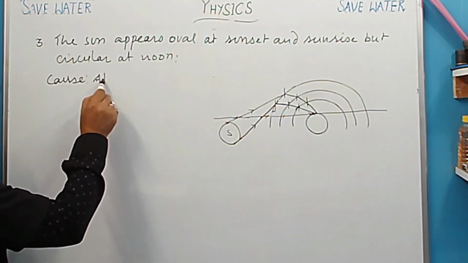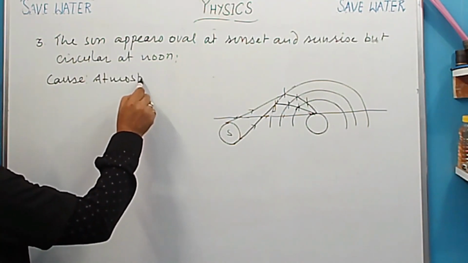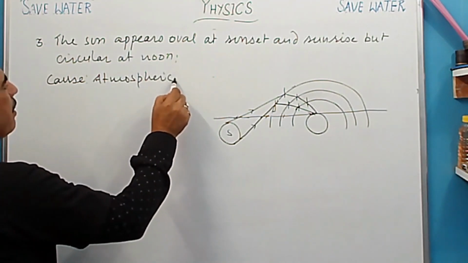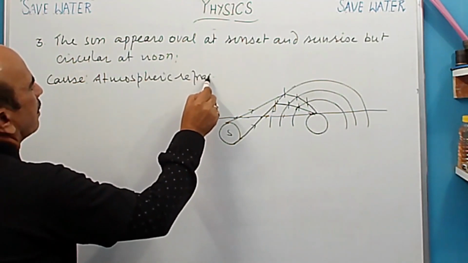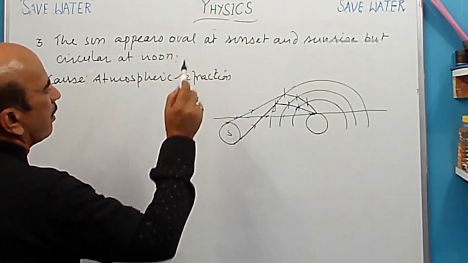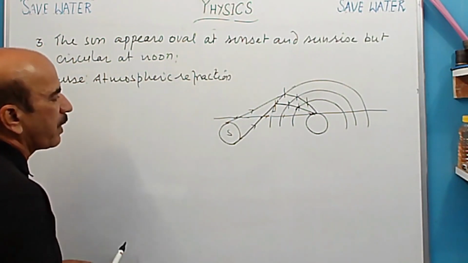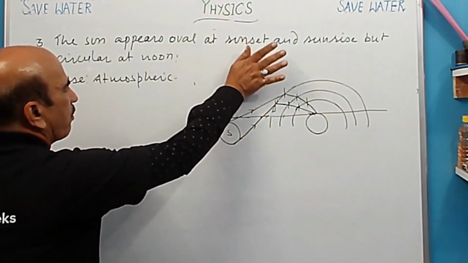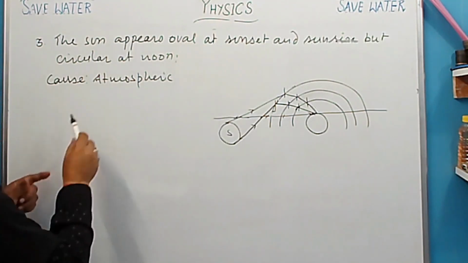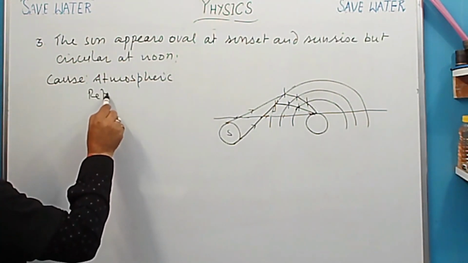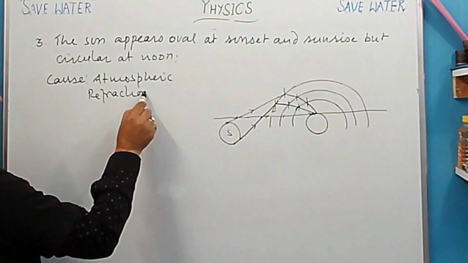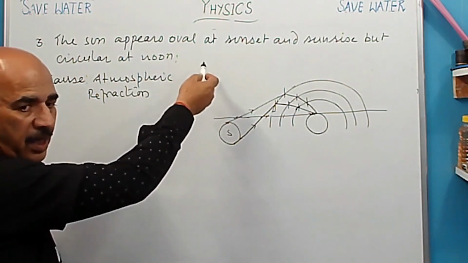Cause क्या है? This is atmospheric refraction. Okay. And atmospheric refraction, इसको यहाँ पे it can be written here. Refraction. Because diagram is to be completed.